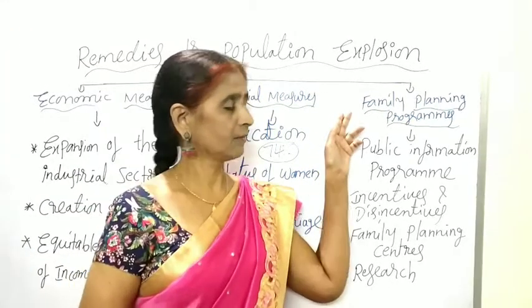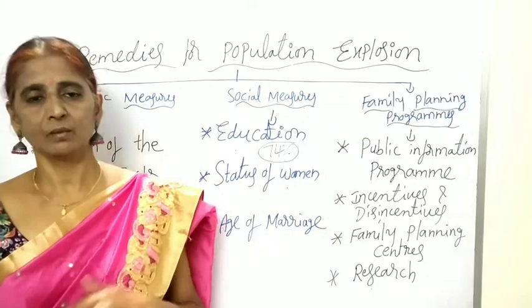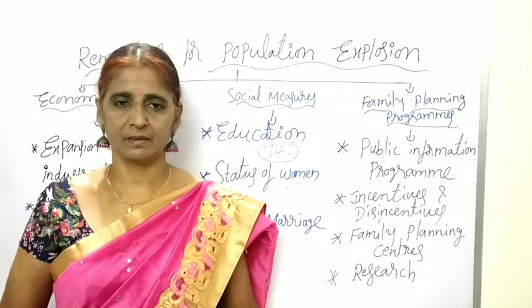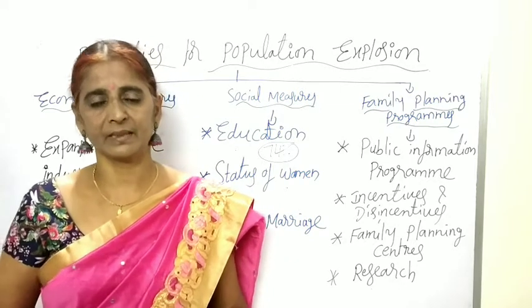Next, third one is the family planning programs. Children, now China is the most populated country in the world. Next place is occupied by India. India is the second most populated country in the world.